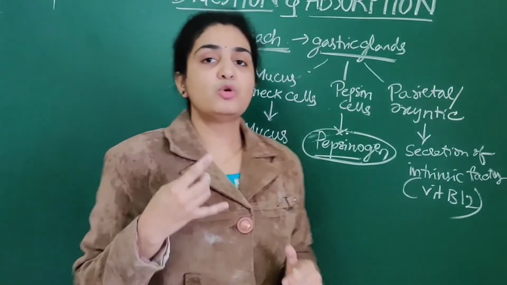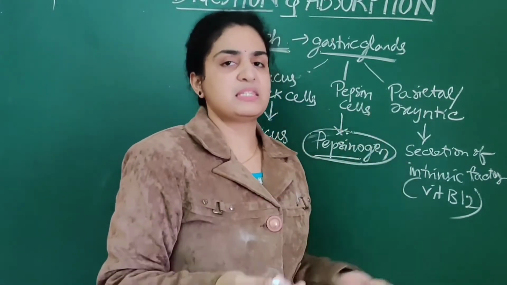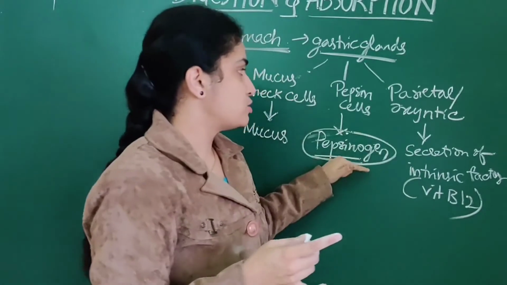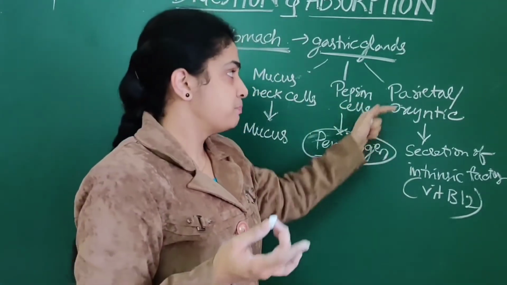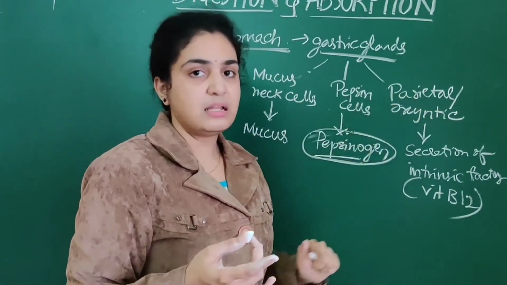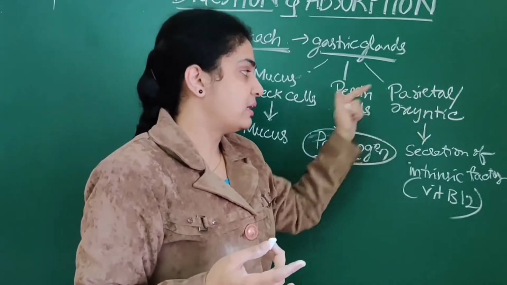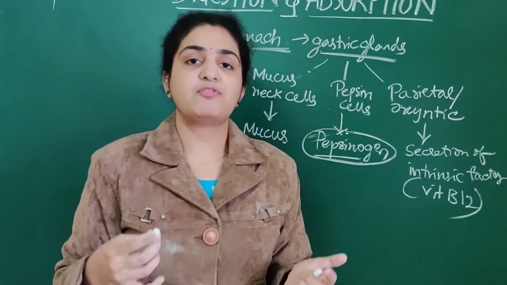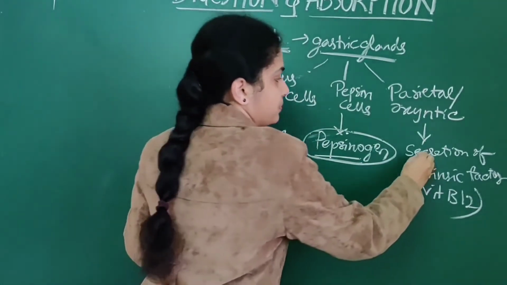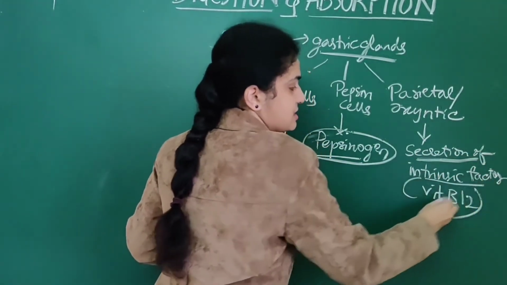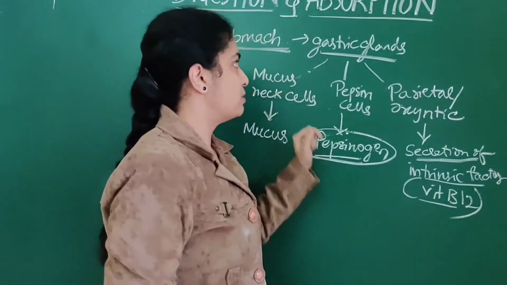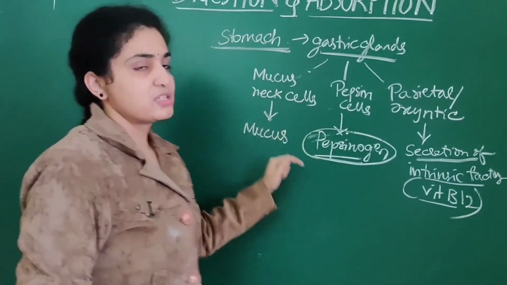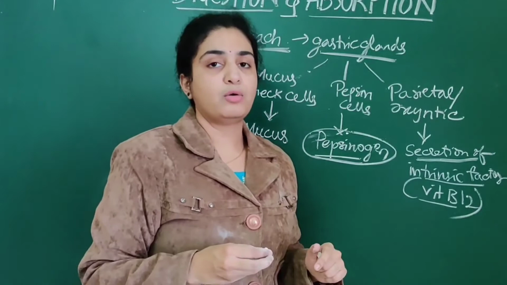From where is pepsinogen secreted? It is secreted from peptic cells. Whereas parietal or oxyntic cells secrete the intrinsic factor, which is the factor for vitamin B12. So these gastric glands play a very important role.